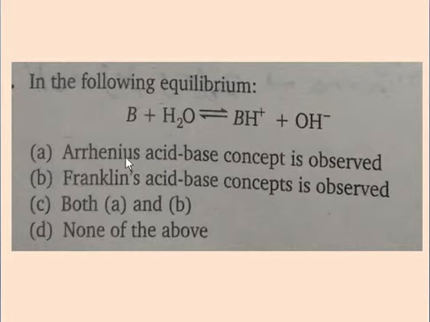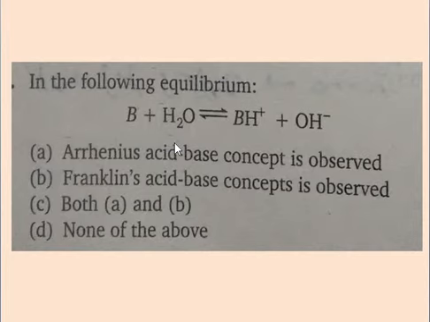And this is according to the Arrhenius acid-base concept. When this substance dissolves in water, it produces OH minus ions. Therefore, the answer is A. Arrhenius acid-base concept is observed.